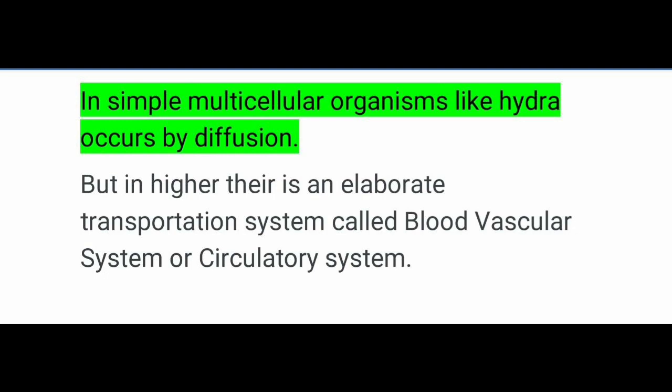But in higher organisms, there is an elaborate transportation system, and that elaborate transportation system is called the blood vascular system, or the circulatory system.